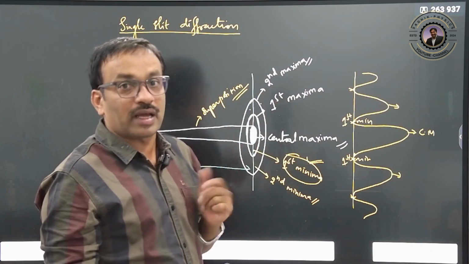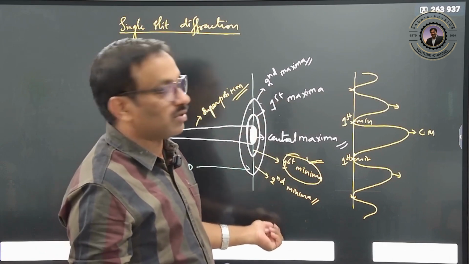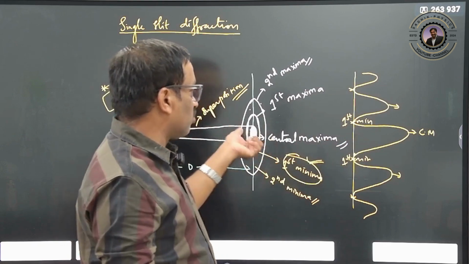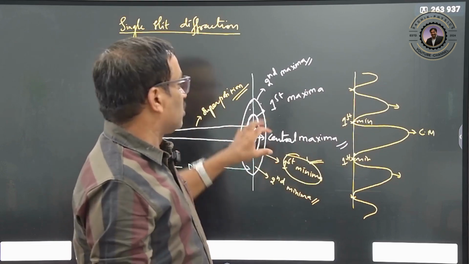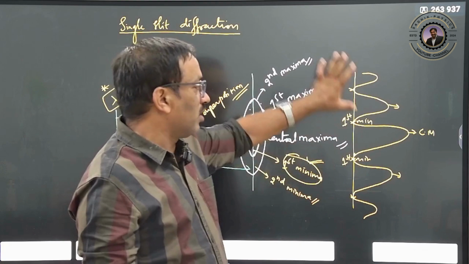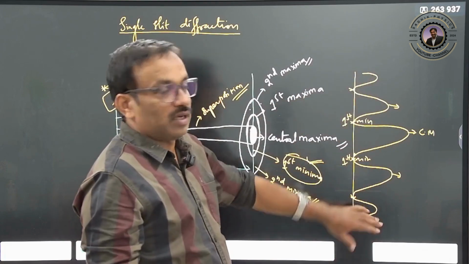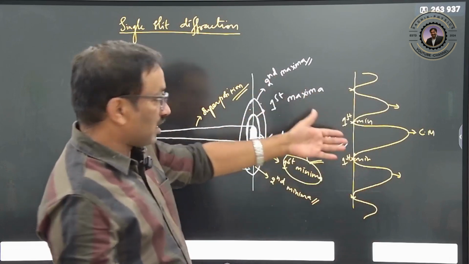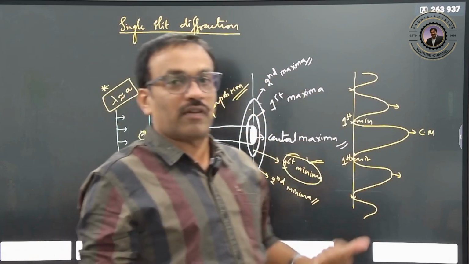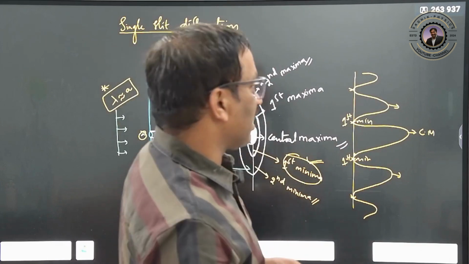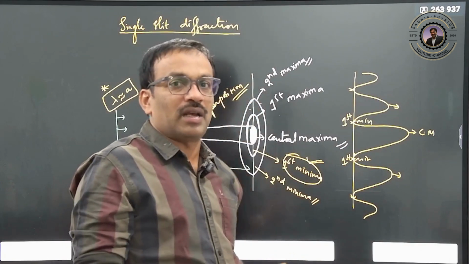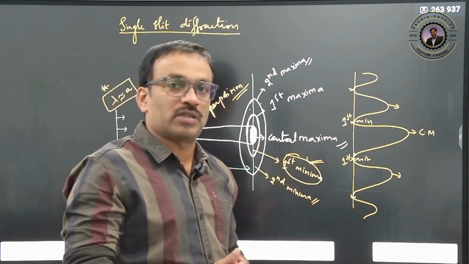There the fringes are the same size; here the central maxima is more intense and wider compared to the other minima and maxima. So it is not the same as interference. These are slight differences, but mathematically both are superposition of waves.